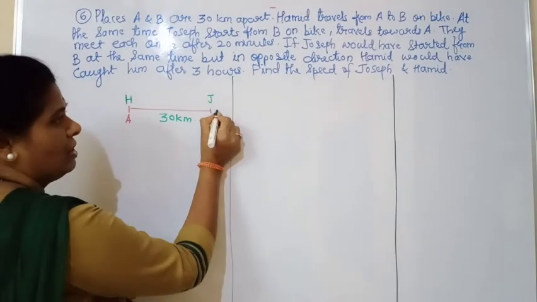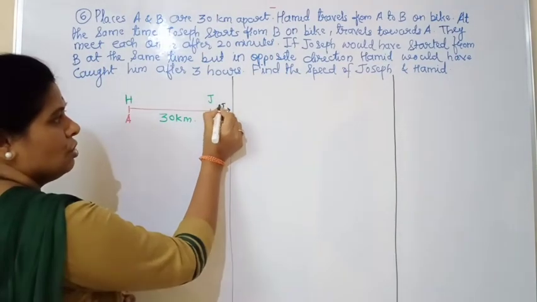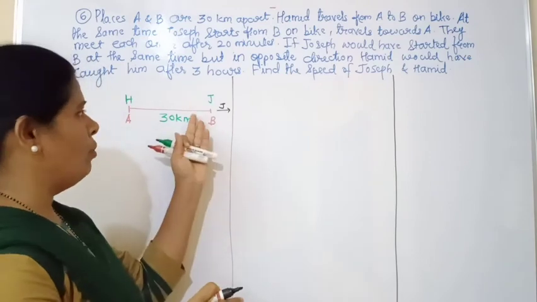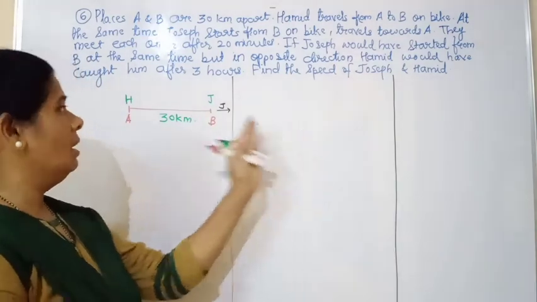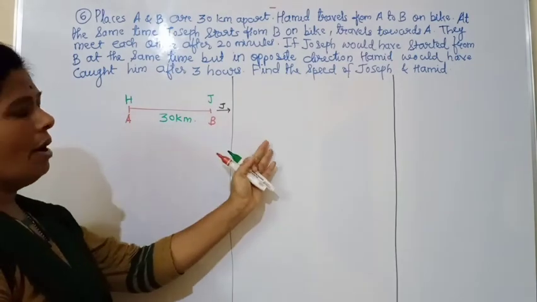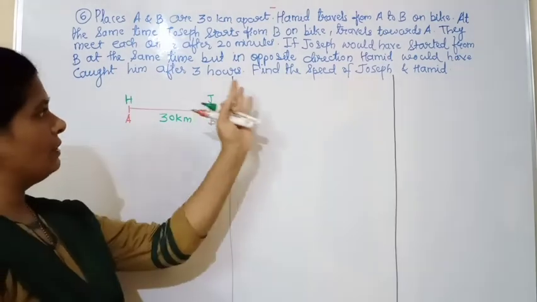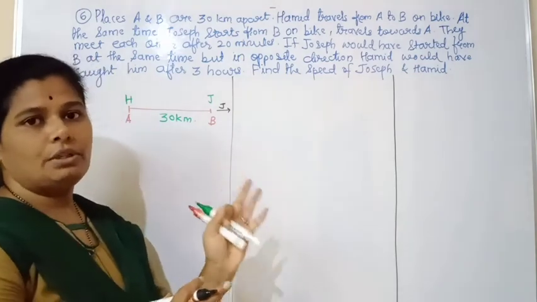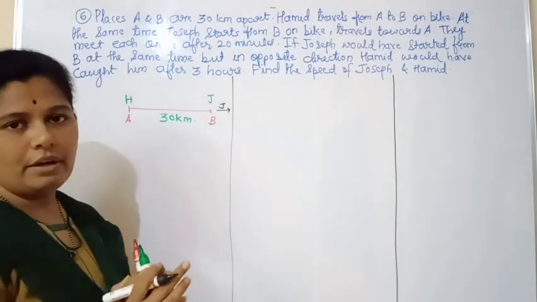And if he moves in the opposite direction, then Hamid will catch him after 3 hours. This is the second condition.